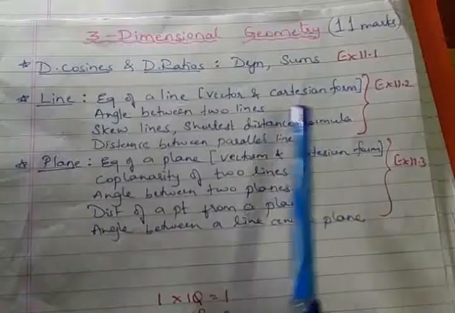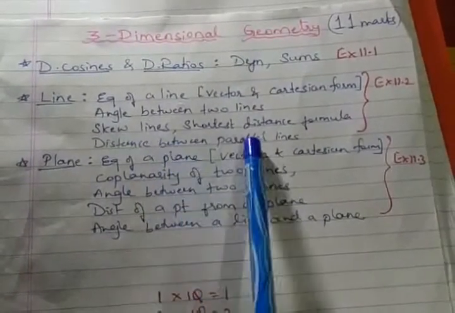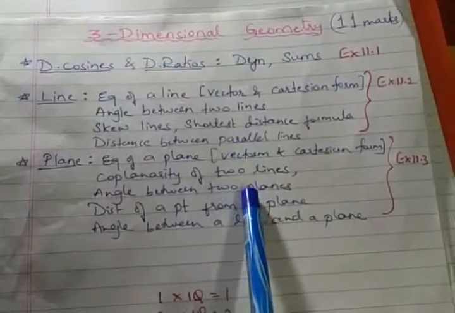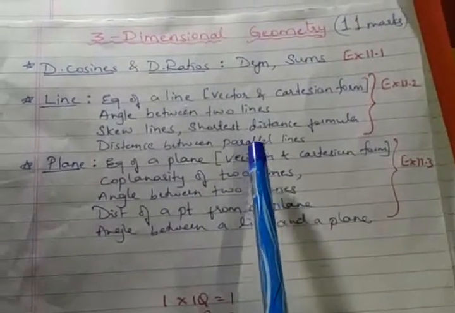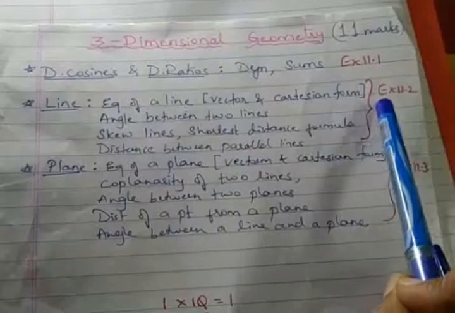Afterwards, we'll be learning one more formula, to find the distance between two parallel lines. When two lines are given as parallel, finding the distance between them. So this completes the line, and based on all these concepts, you have exercise 11.2.